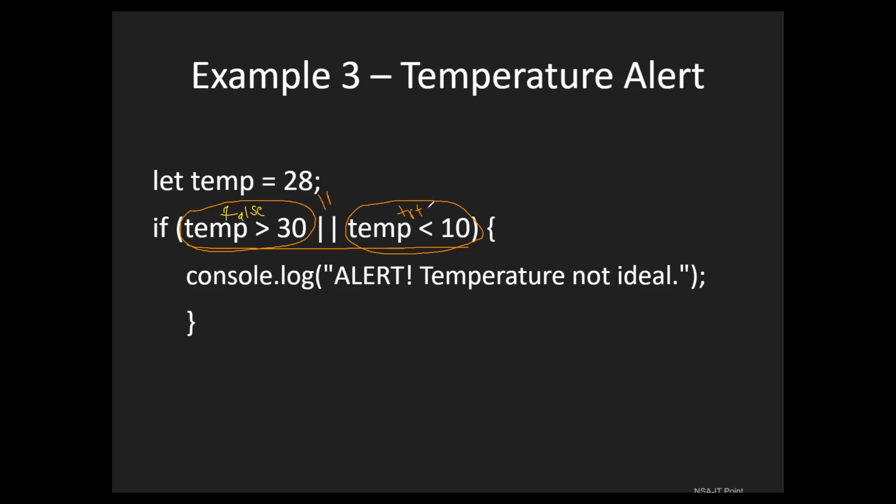Then what does JavaScript do inside the compiler? It takes this false and this true: false or true. We already saw one chart. The chart says if the or statement is present, and if both conditions are false, it will return false.